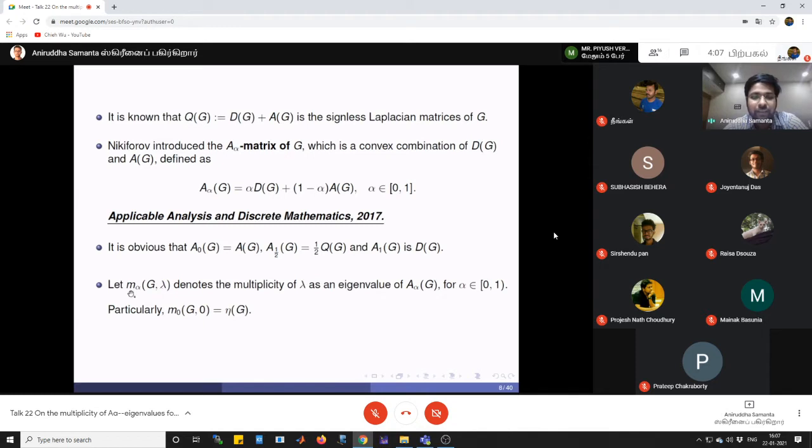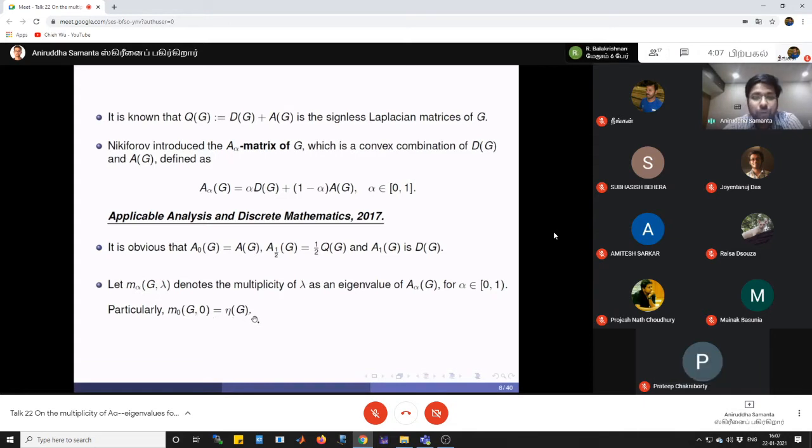This notation denotes the multiplicity of lambda as an eigenvalue of A alpha of G. Particularly, if we plug in alpha equal to 0, then we get the adjacency matrix of the graph, and at the same time if we plug in lambda equal to 0, then we get the multiplicity of the zero eigenvalue. Therefore, m of G comma 0 is nothing but the nullity of the graph.